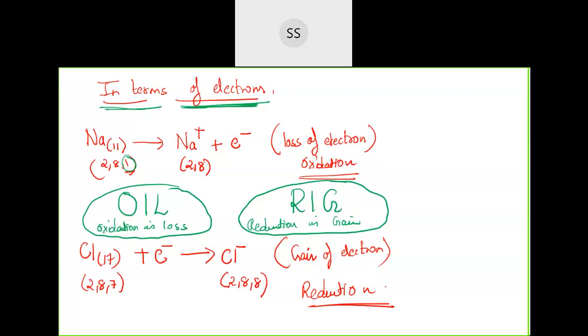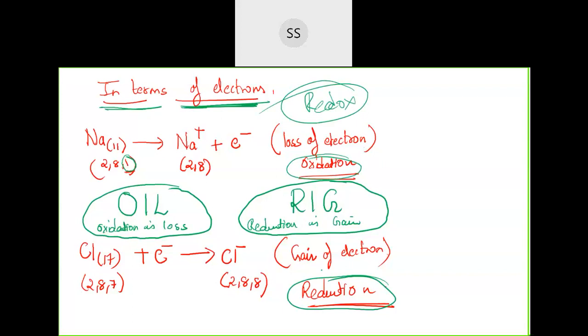Now see, if both of these take place simultaneously, means if oxidation and reduction take place simultaneously in a reaction, then that will be called a redox reaction. Otherwise this is just half and half. Oxidation is one half reaction and reduction is another half reaction.